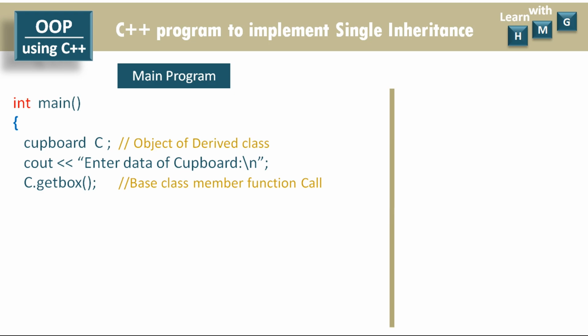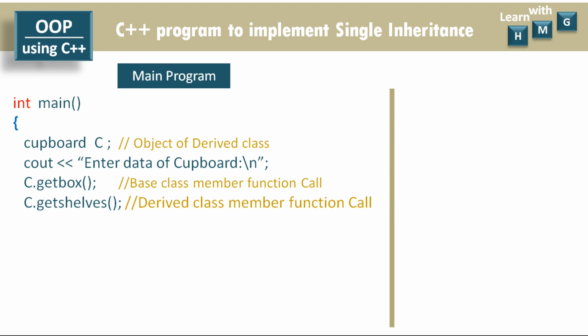After that, the object C is calling the member function getShells. This getShells is the member function of the derived class. So like this, object C is calling the member function of the derived class this time. So in this way, the object C, which is the object of the derived class, is calling the member function of the base class as well as the member function of the derived class.